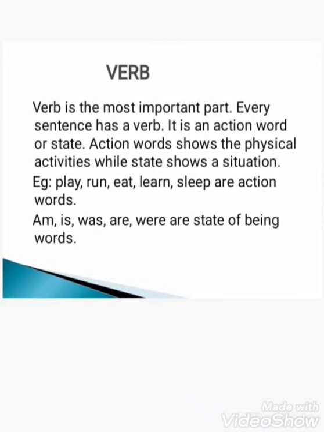Next one is verb. Have you heard of this verb, children? Yes. Verb is the most important part. Every sentence has a verb. It is an action word or state. Action words show the physical activities, while state shows a situation. Example: play, run, eat, learn, sleep. These are action words. Am, is, was, were. These are state of being words.